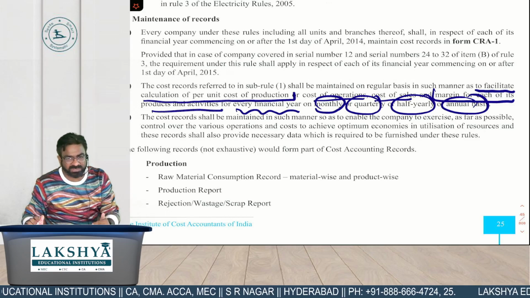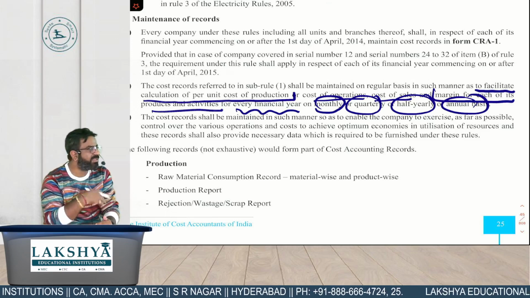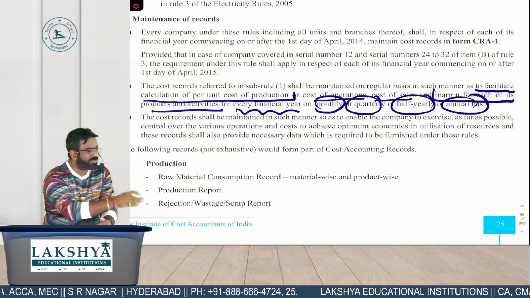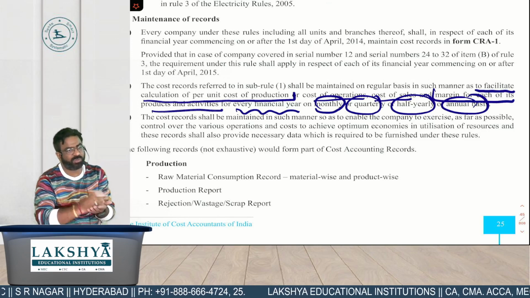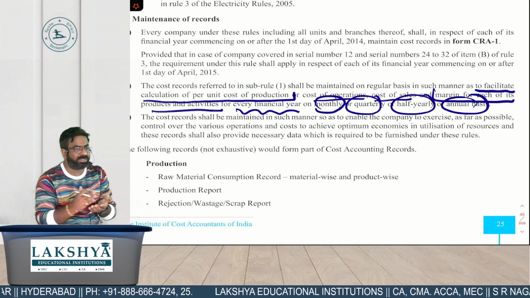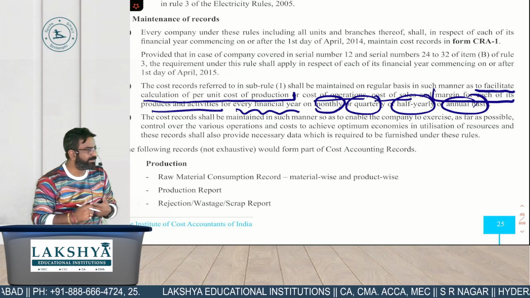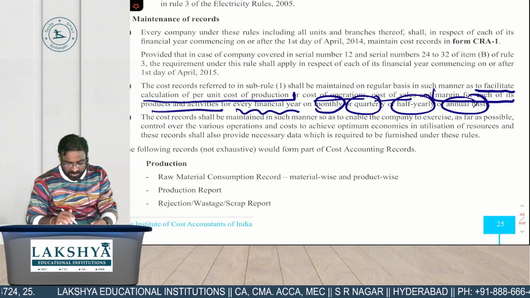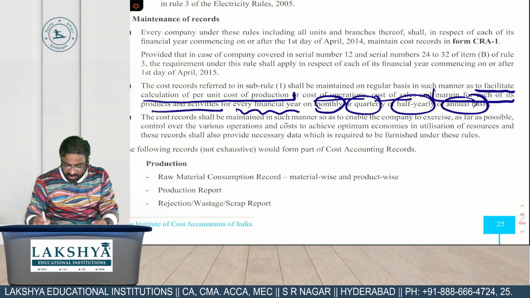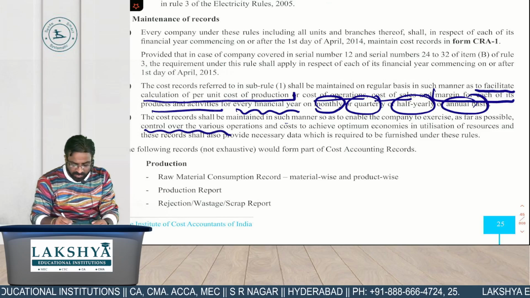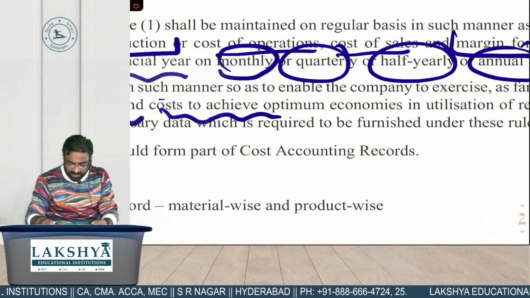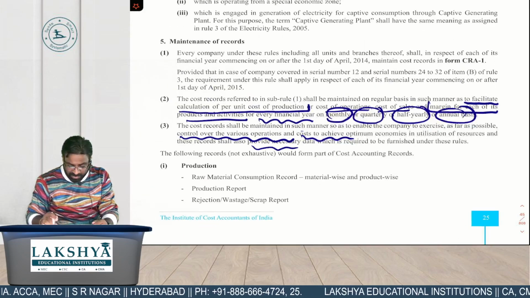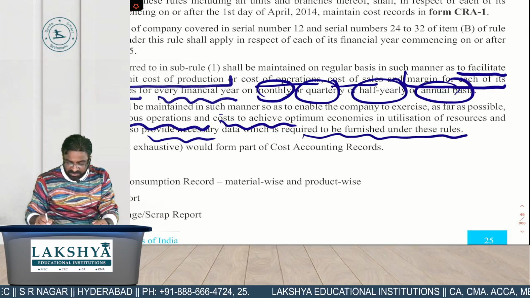So why are cost records maintained? Cost records are basically maintained to make you understand what your exact cost per unit should be. How much of it is natural, how much is abnormal, what your margin is on that particular unit, and to calculate it on a monthly, quarterly, semi-annual and annual basis. That is the purpose behind maintaining which records? Cost records. Cost records shall be maintained in such a manner as to enable the company to exercise, as far as possible, control over the various operations and costs to achieve optimum economies in the utilization of what? Resources. These records shall also provide the necessary data which is required to be furnished under these rules.